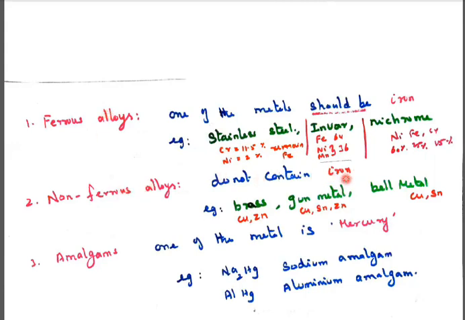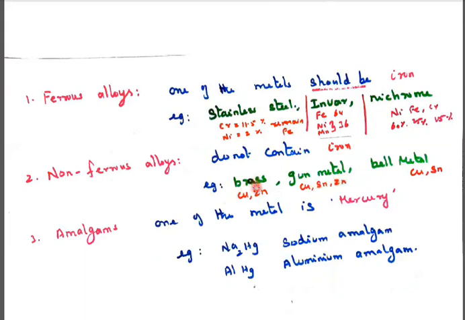Non-ferrous alloys do not contain iron. For example, bronze, gunmetal and bell metal. Bronze contains copper and zinc. Gunmetal contains copper, zinc and tin. Bell metal contains copper and tin. In this combination no iron is present, so they are called non-ferrous alloys. Bronze, gunmetal and bell metal all contain copper. Sometimes they may ask which alloy contains copper, so you can choose these examples and write them.